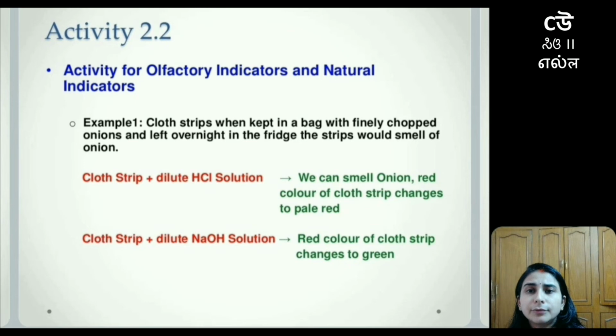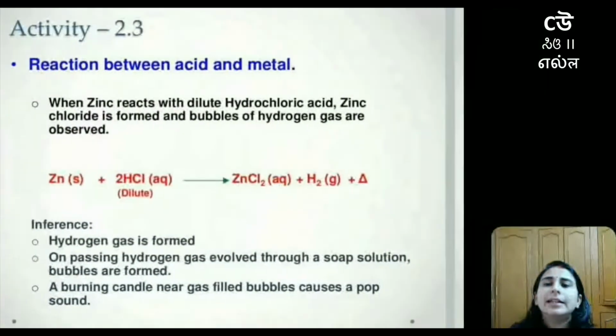So the red color of the cloth strip will change into pale red. On the other hand, when this same cloth strip comes in contact with a basic solution, the red cloth strip will change to greenish in color. So it is simple: in the case of dilute acidic solution, the color change would be from red to pale red. In alkaline or basic solution, the color change would be from red towards green.